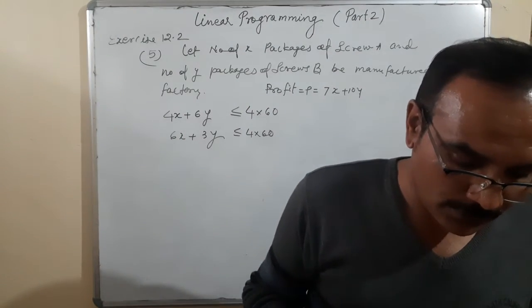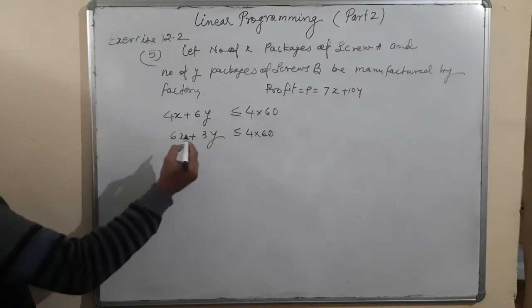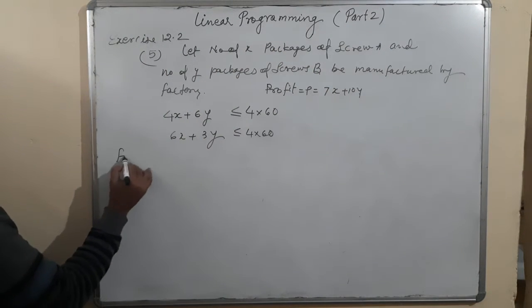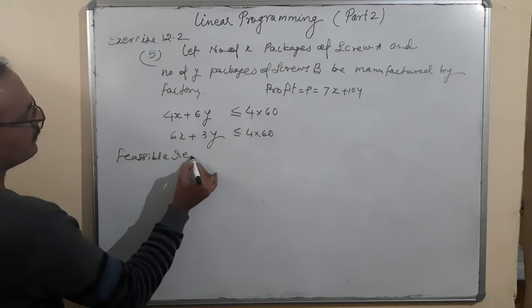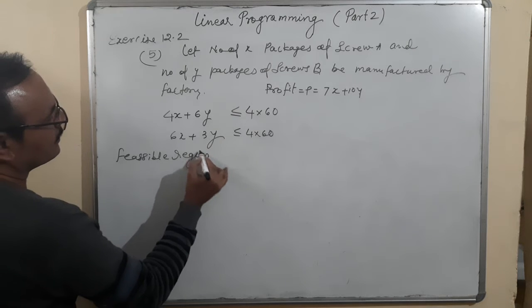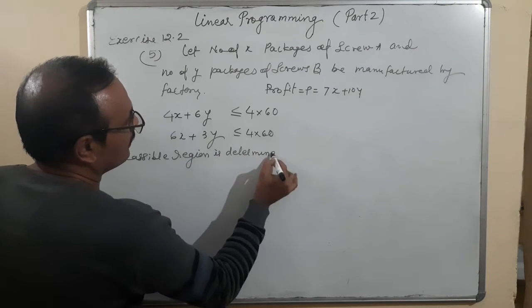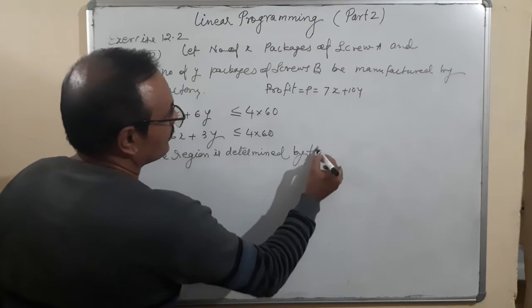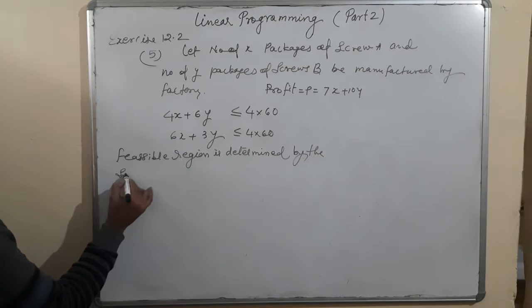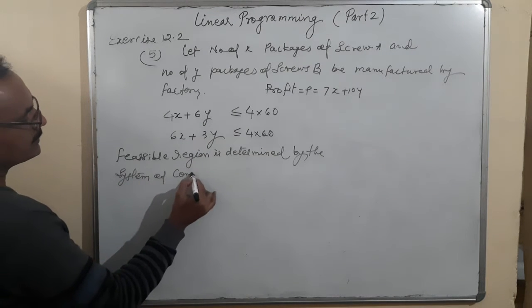X is greater or equal to 0, y is greater or equal to 0. Now let's start. Okay. Again the same thing, the feasible region is determined by the system of constraints.